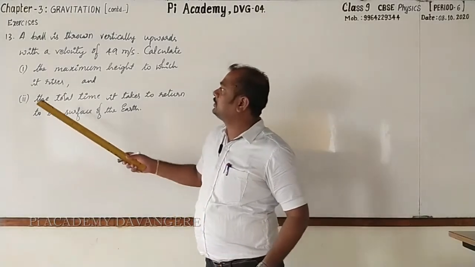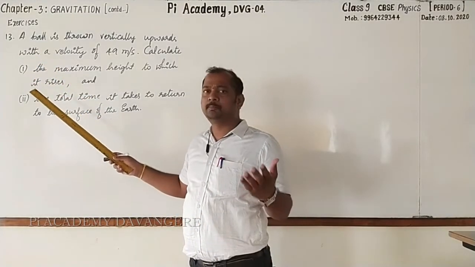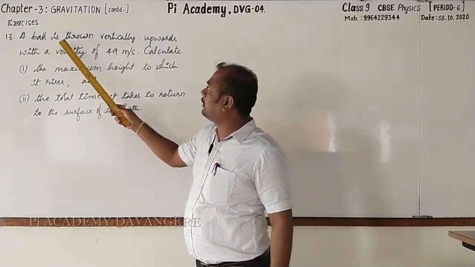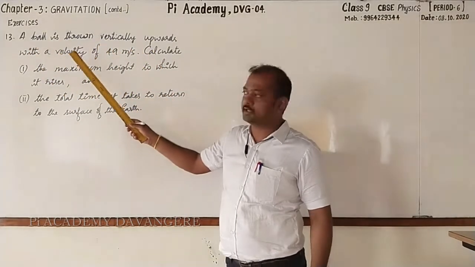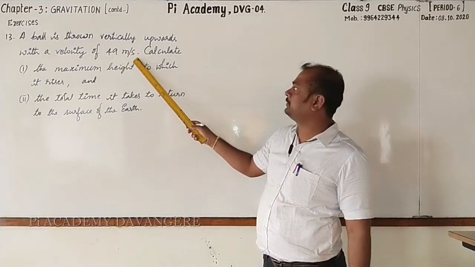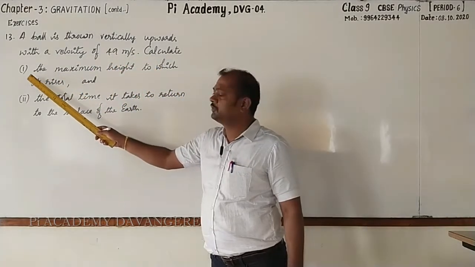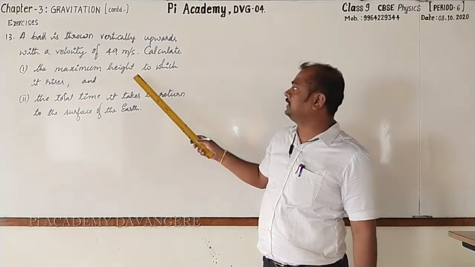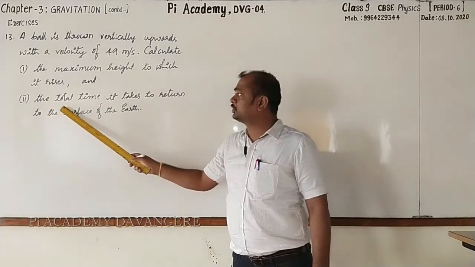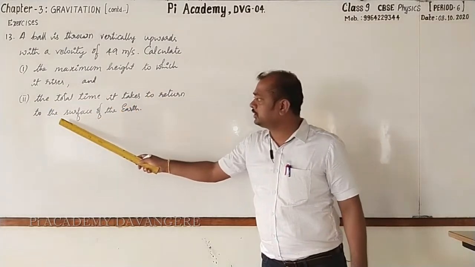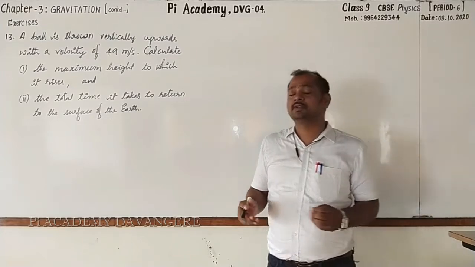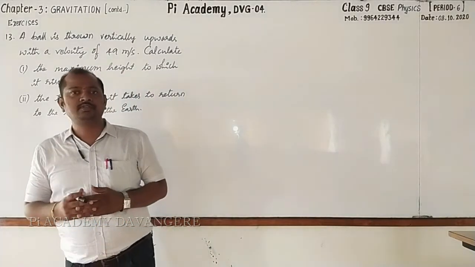Dear students, go to the 13th one, it is an important one. The statement is given like this. A ball is thrown vertically upwards with a velocity of 49 meters per second. Calculate, first one, the maximum height to which it rises and the total time it takes to return to the surface of the earth. Hope that you have understood that, right?